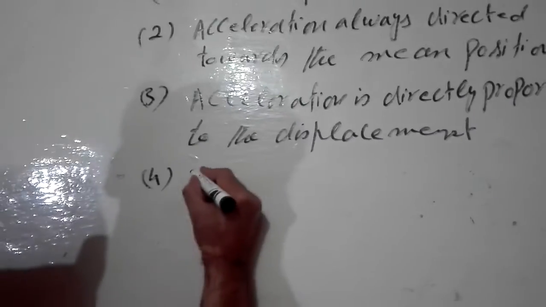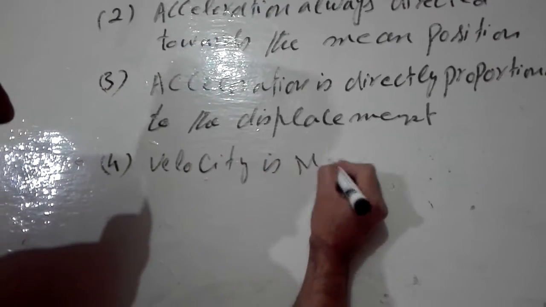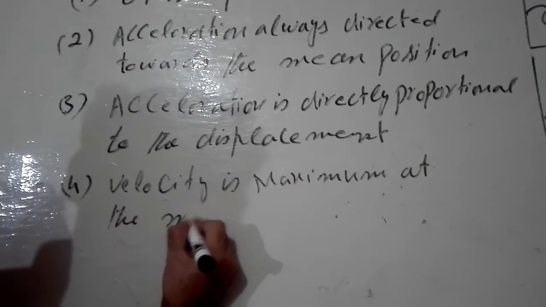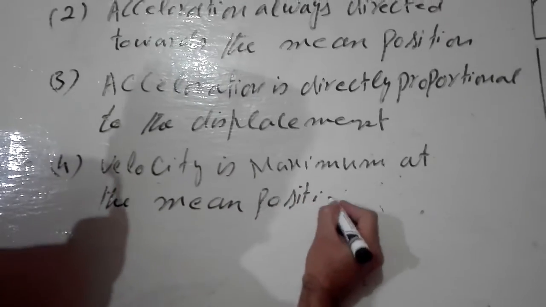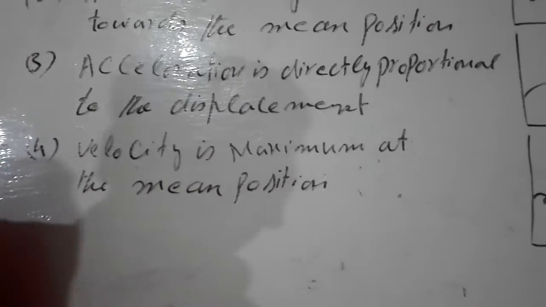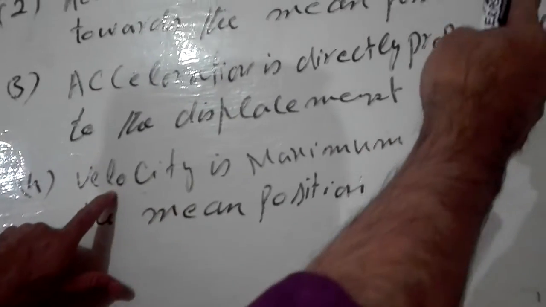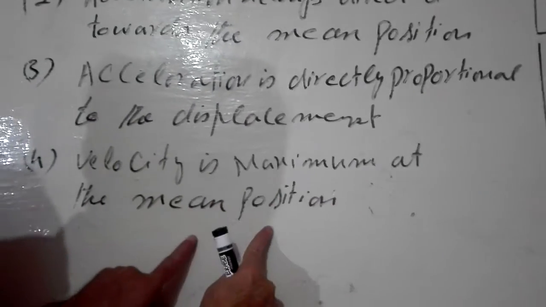So you can write velocity is maximum at the mean position. Okay, so you can also write acceleration is zero at the mean position, or velocity is maximum at the mean position. I will explain to you now from here.